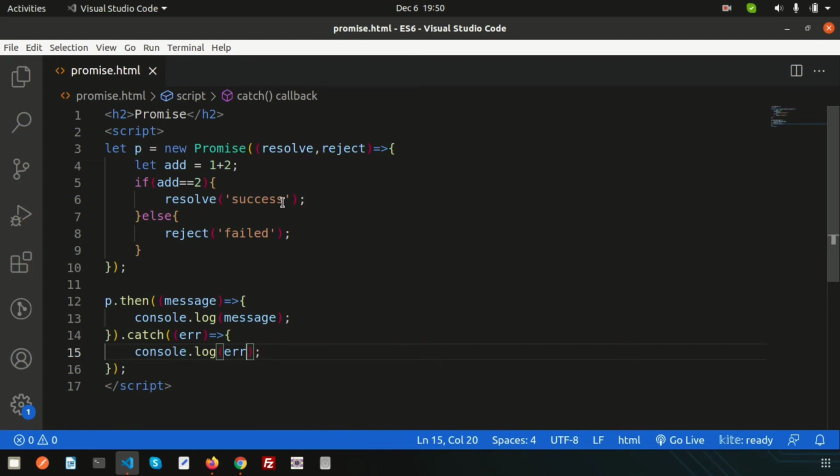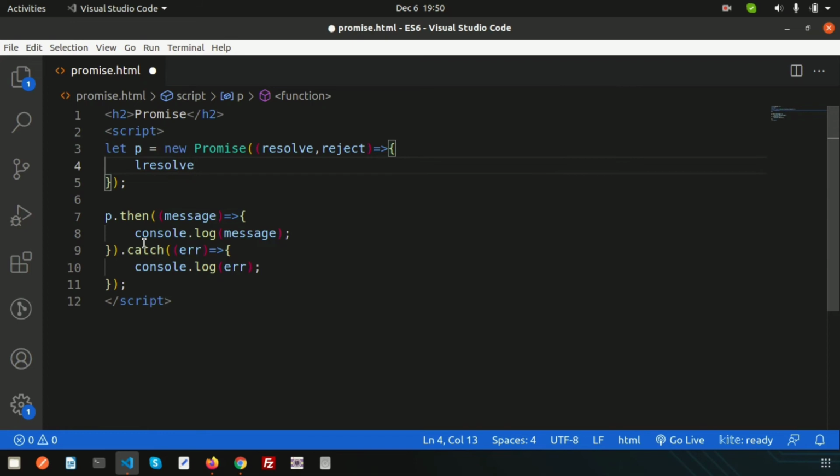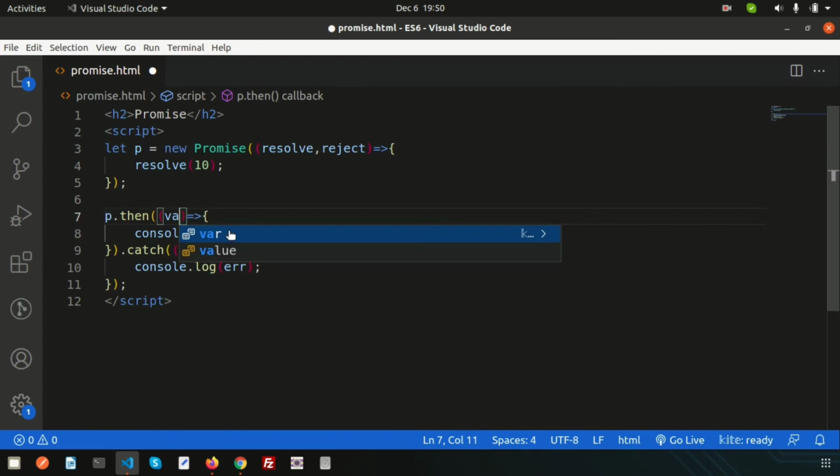So now let's modify this example. I'm removing these things, and I am not considering reject for now. I am simply writing resolve for the true condition, and here I am passing 10, right? Inside here we get the val, and I am console logging this val.